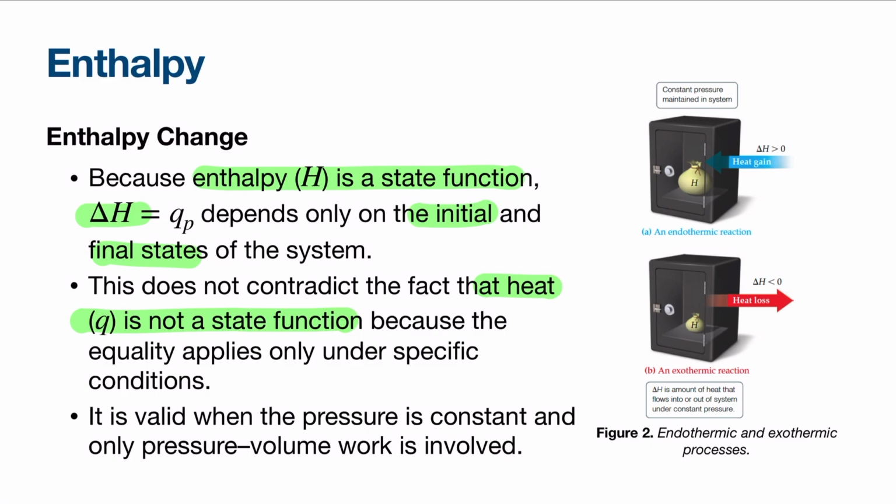Again, heat itself is not a state function, so this doesn't mean heat suddenly becomes path independent. The equality delta H equals Q, or the heat at constant pressure, is only true when pressure is constant and the only work done is the pressure volume work. So delta H is always a state function, but Q equals delta H only under constant pressure conditions.